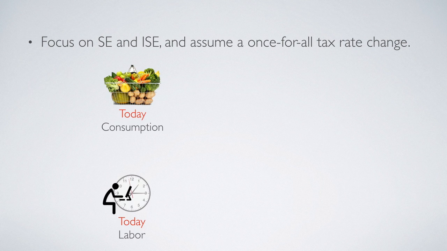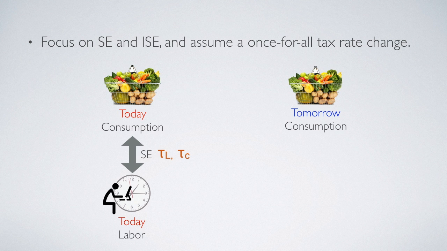One is the substitution between today's consumption and today's labor, which would represent some kind of substitution effect. And we talk about how labor income tax and consumption tax can affect this trade-off. And then we move on to the substitution between today's consumption versus tomorrow's consumption.